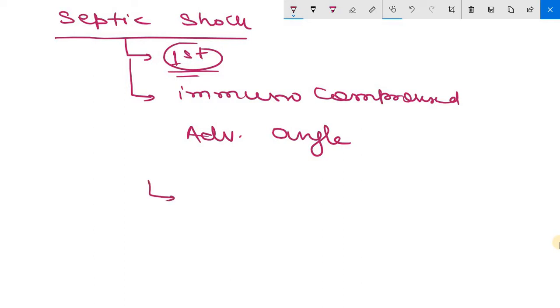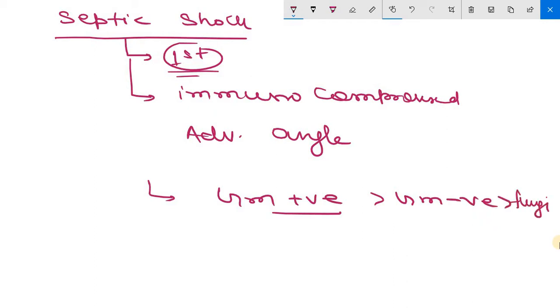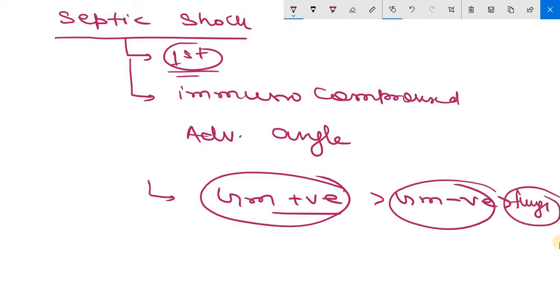And septic shock is most frequently triggered by gram positive infection, then gram negative, and then fungi. So the main responsible is gram positive, then gram negative, and then fungi. This is an important MCQ question. Clear? Now we will move to the pathogenesis of septic shock, how septic shock is occurring.